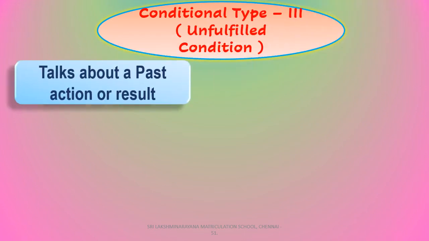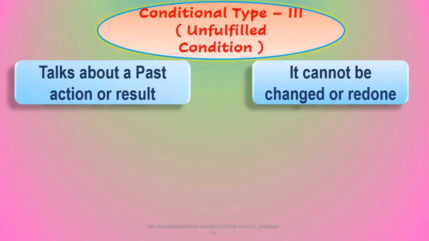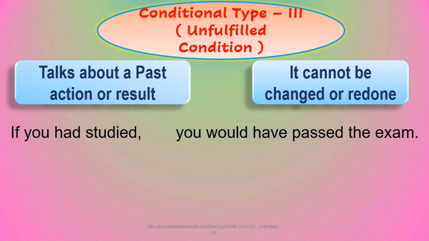Conditional type 3, which is called unfulfilled condition. This type 3 conditional clause is used to talk about an action or result that has already happened and it cannot be changed. Why? Because it happened in the past. If anything happened in the past, it cannot be redone or recreated. Observe this example, children. If you had studied, you would have passed the exam.